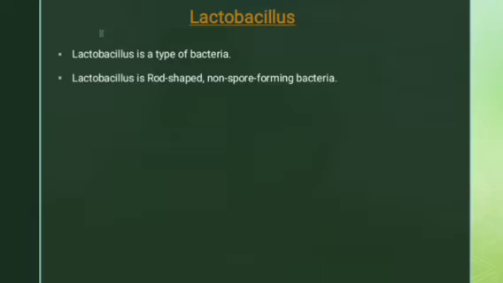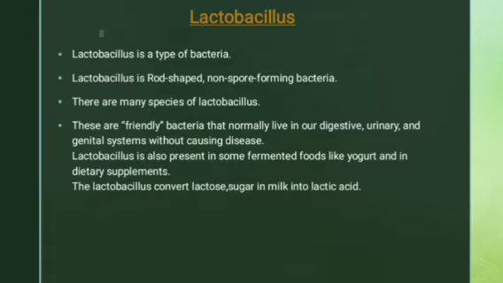Then next is Lactobacillus. Lactobacillus is a type of bacteria. We all know that. Lactobacillus is also a rod-shaped bacteria, but it is non-spore forming, whereas the Bacillus was a spore forming bacteria, and it was also rod-shaped. There are many species of Lactobacillus. These are friendly bacteria, meaning they do not cause any disease, whereas the Bacillus was pathogenic bacteria.